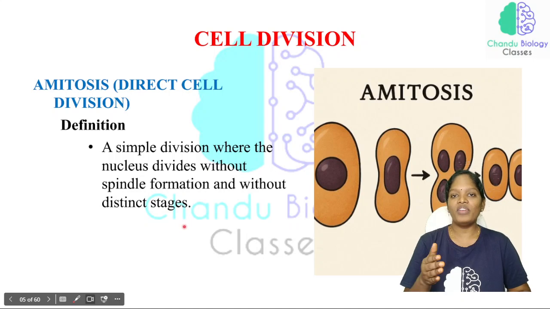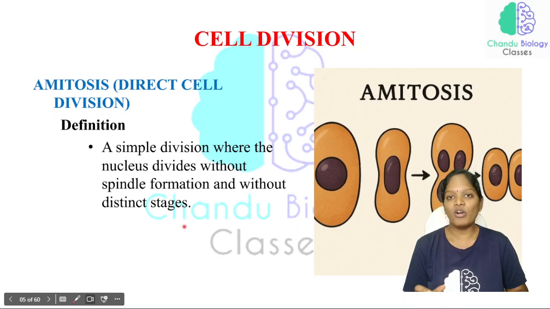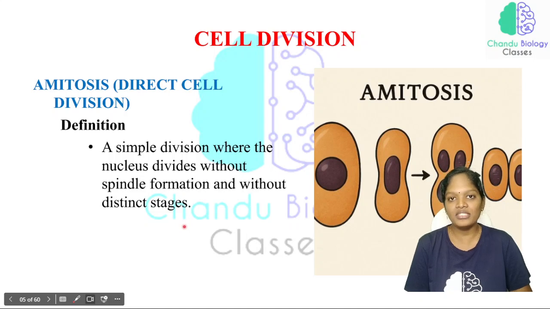Whenever a cell divides into two nuclei, there will definitely be involvement of spindle fibers. But in amitosis, there is no spindle formation, and the parent cell undergoes no distinct stages. That is why we call this simple division amitosis.